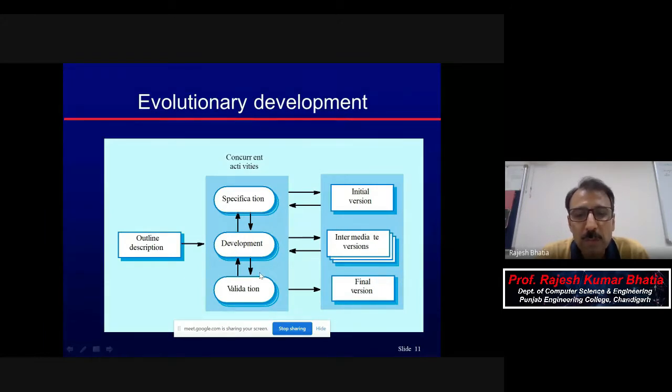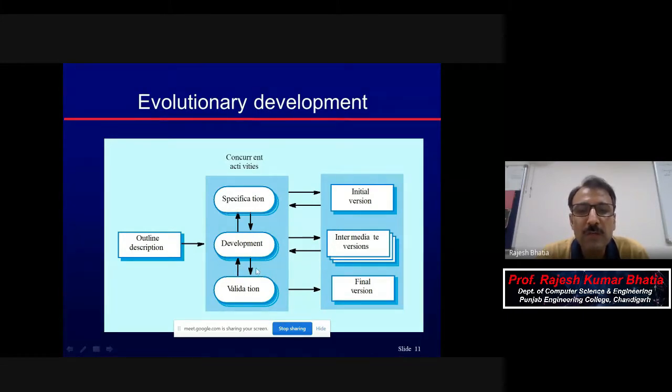It will come to development. Maybe it will be developed further. Maybe through that iteration, the customer will come up with feedback, and new specifications, new requirements will come. Again, you will specify, you'll come back, you will develop, and then again test. It is very fast, because you have to specify, develop, and validate, or maybe you have to develop and get it tested by the customer.